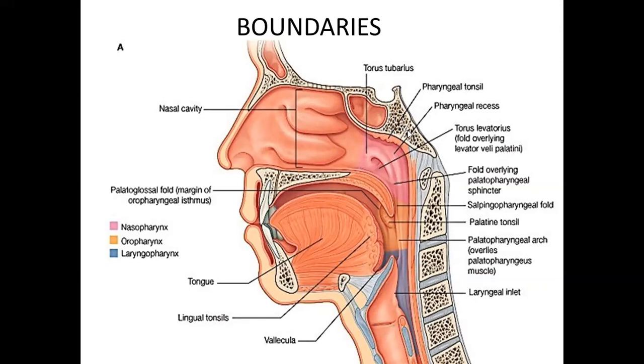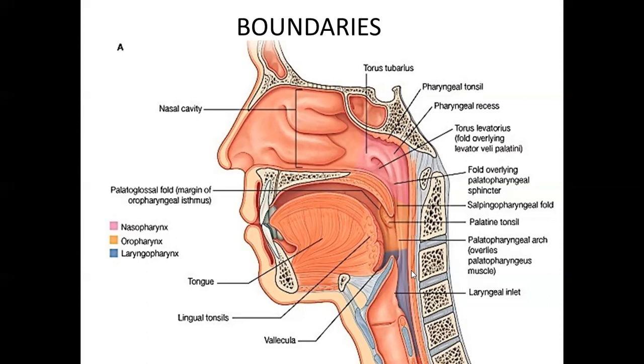I have taught you the norma basalis. There I have told you that this piece of bone here was formed by the basisphenoid and the basi-occiput. So superiorly, the pharynx is bounded by the part of this basisphenoid and basi-occiput that lies anterior to the pharyngeal tubercle. Okay. Inferiorly, it becomes continuous with the esophagus at the lower border of the cricoid cartilage here, that is at the level of the C6 vertebra.